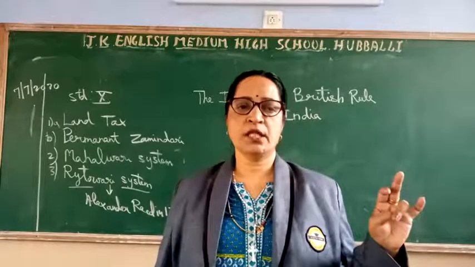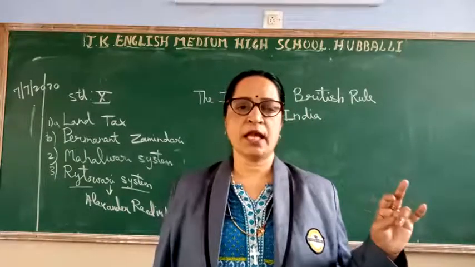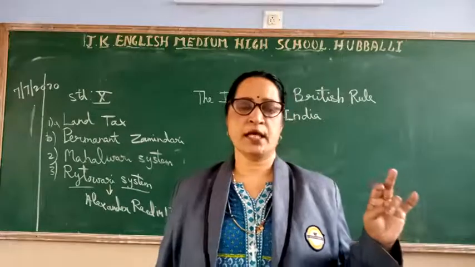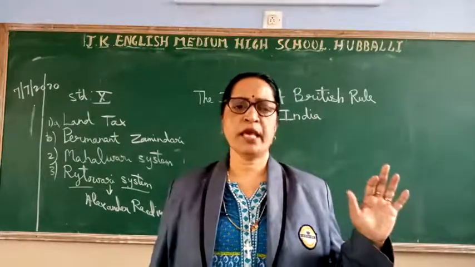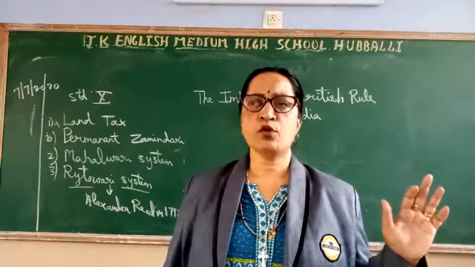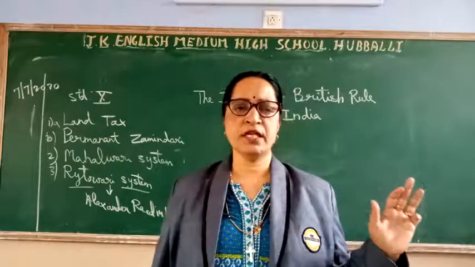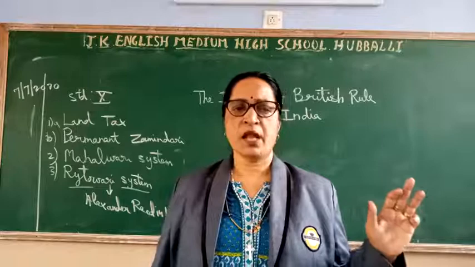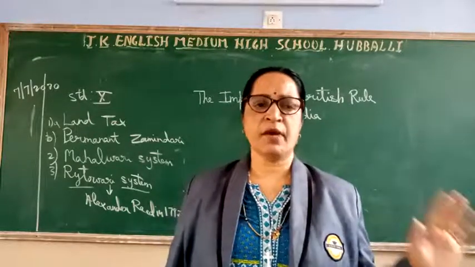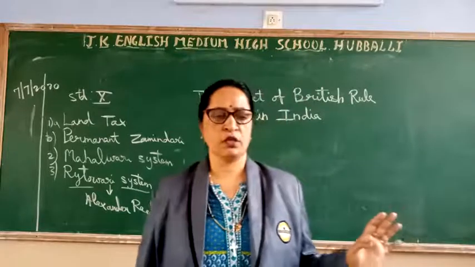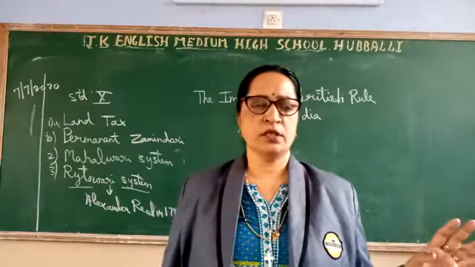Fourth, many zamindars also had to mortgage their land in order to pay the land tax. Fifth, the agriculture sector became commercial and had to grow only raw materials needed by the industries in England. And lastly, the money lenders became strong. So these are the 6 points.